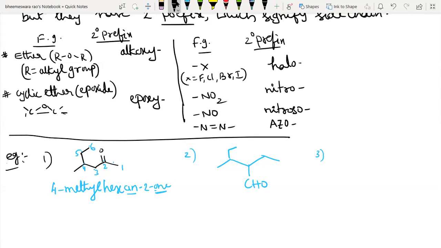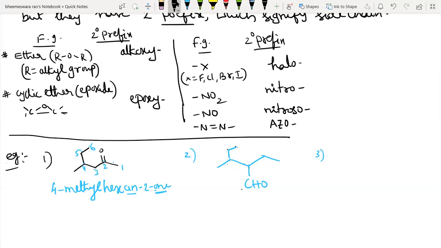This, 1, 2, 3, 4, 5 carbon, longest. The 6 is also wrong. Root word is 5. Take care. See, 1, 2, 3, 4, 5 is the longest.